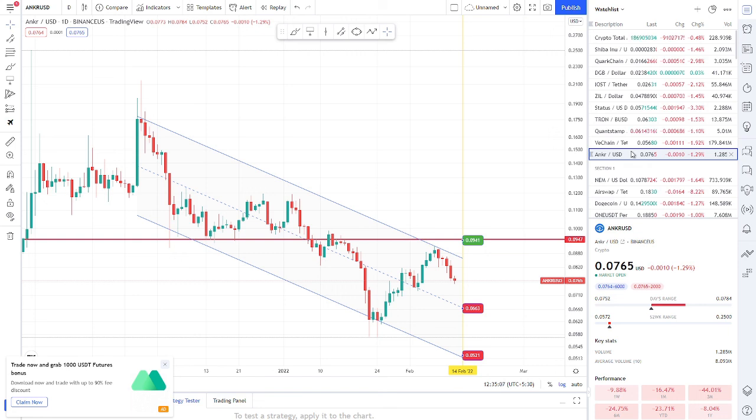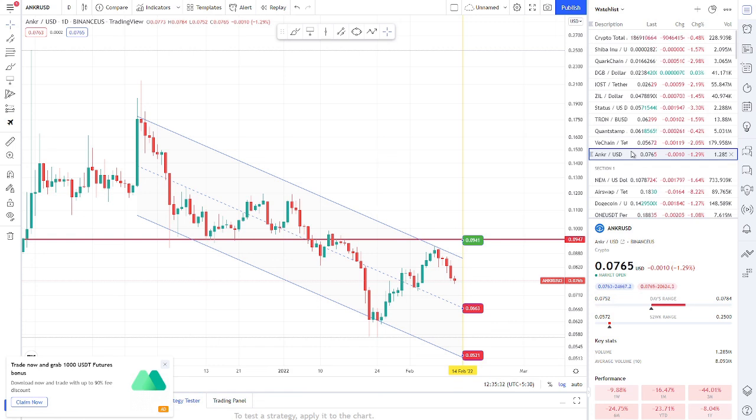You can see the charts are going in a channel, so we are going to expect our downward target first. It's like 0.063, and further down you can expect 0.0521. So these are the points at the lowest. If these are your buying points, your selling point should be 0.0941 at the max, because at that point it's a resistance. If this resistance breaks out, then you can see a good trade.